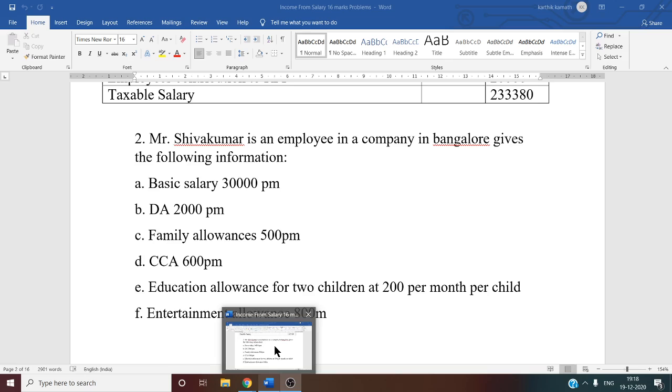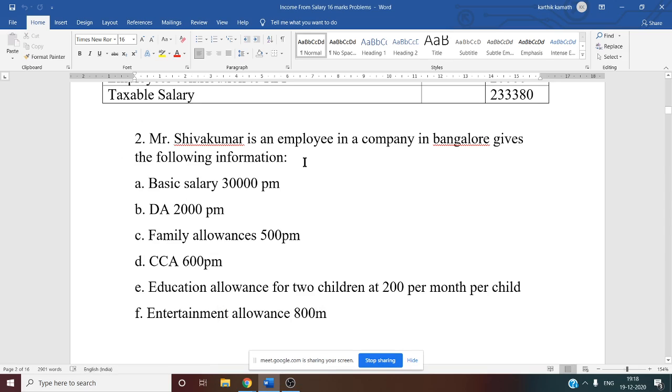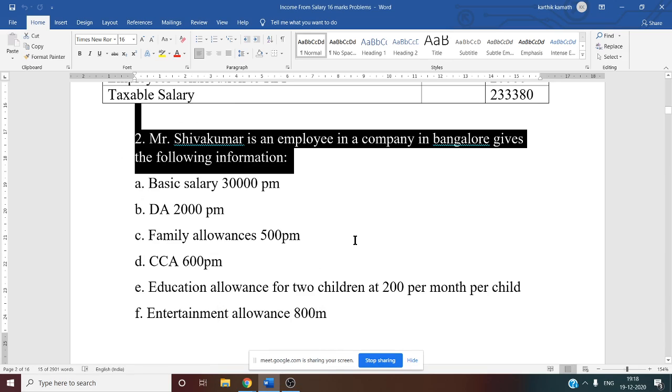We have to discuss income from salary, a 16 mark problem. Problem number 2. Mr. Shivakumar is an employee in a company in Bangalore and gives the following information.